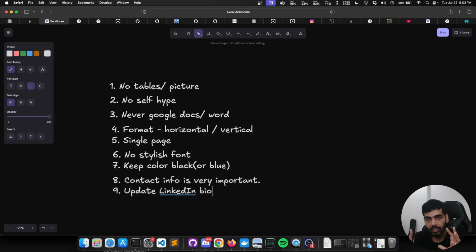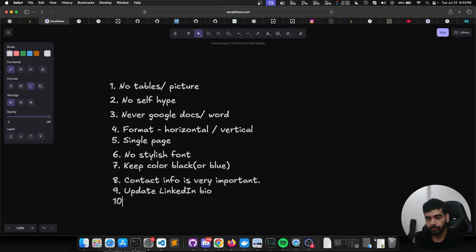Also, an important feedback or suggestion is to keep sending out requests to people if you want a referral at a later point. If you are from a tier 3 college and you might want a referral at a later point in life, make sure you work today. You send out those referral requests to people working in Microsoft, Google, so that you build a connection who you can cold email later and get the referral from.